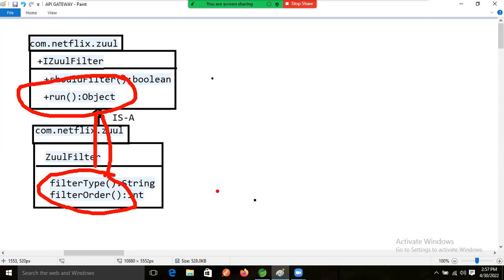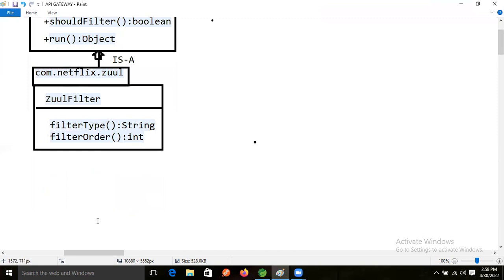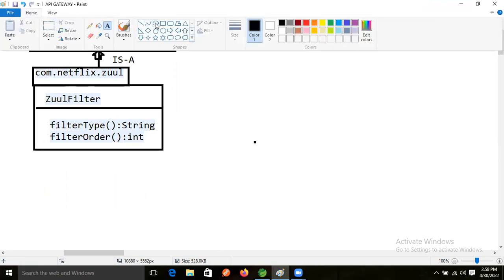We need to extend or implement these classes, then we can use these logics, because these logics already exist in these classes in the com.netflix.zuul package. So if we want to use these logics, we need to write our own class, and there we will make the is-a relation, right?